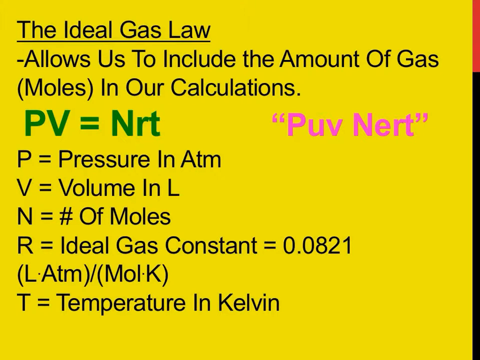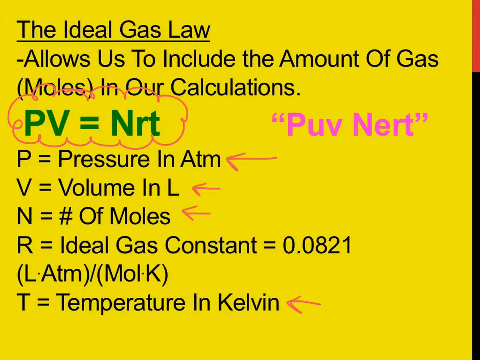The ideal gas law here allows us to include the amount of gas in our calculations. Previously, with Boyle's, Charles's, Gay-Lussac's, the amount of gas has stayed constant, and that's why we didn't see it. Here, we're going to be looking at an equation that focuses on the same conditions, but we want to know one thing about the gas, whether it's pressure, whether it's volume, whether it's the number of moles or the amount of gas, and whether it's temperature.